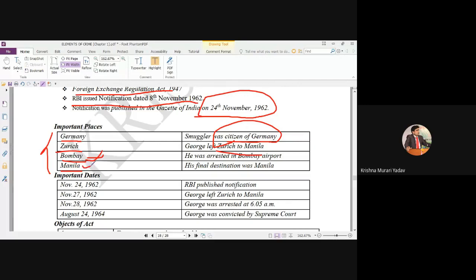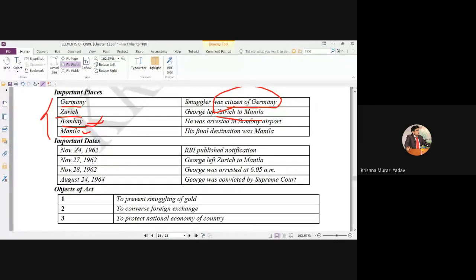Manila was his final destination, but before reaching the final destination, he was arrested. Important date in this case: 24th November 1962. Just 3 days before, the RBI had published a notification under the Foreign Exchange Regulation Act (FERA), which clearly prohibited carrying such gold without informing the proper authorities.